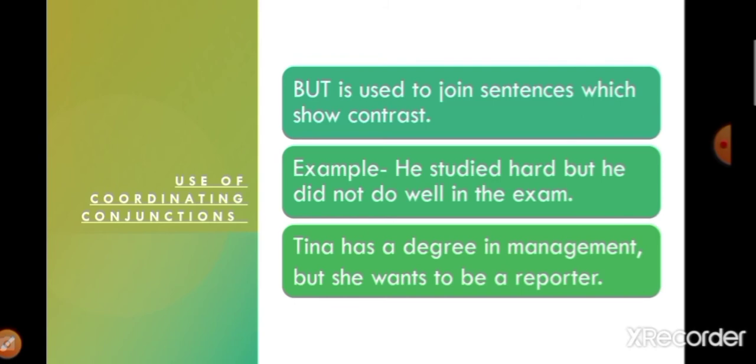Tina has a degree in management but she wants to be a reporter. Tina has a degree in management, so she needs to be a manager, correct? But here instead of being a manager, she wants to be a reporter. Both the sentences are of contrasting nature. That is why we used the coordinating conjunction but here.